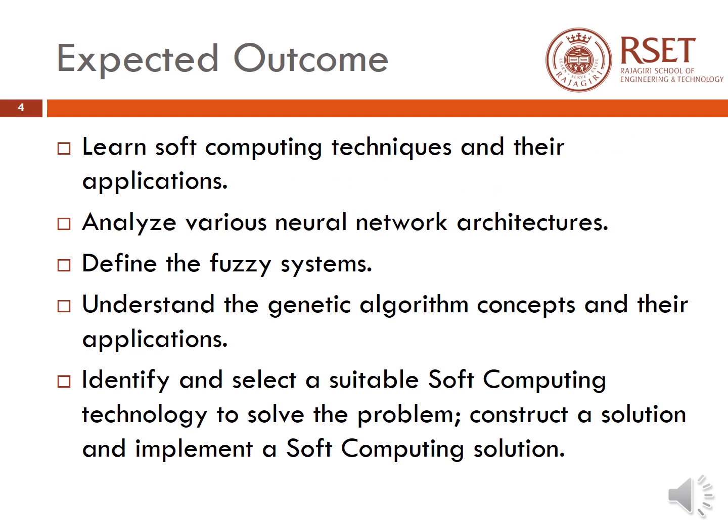What is the expected outcome of studying this particular course, soft computing? They are: we can learn soft computing techniques and their applications, we can analyze various neural network architectures, we can define the fuzzy systems, we can understand the genetic algorithm concepts and their applications, and also identify and select a suitable soft computing technology to solve the problem, construct a solution, and implement a soft computing solution. So these are the 5 outcomes expected by studying this particular course.